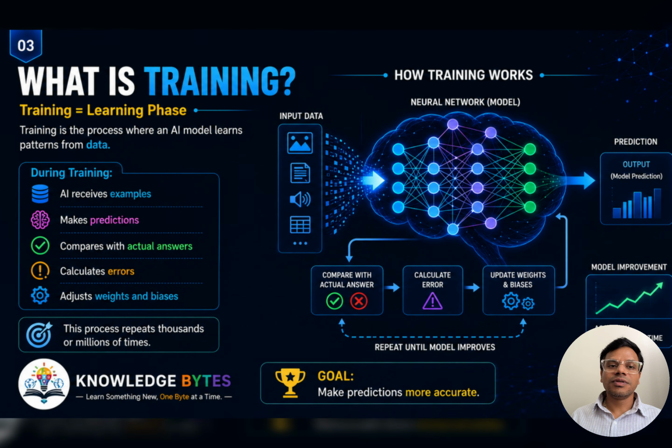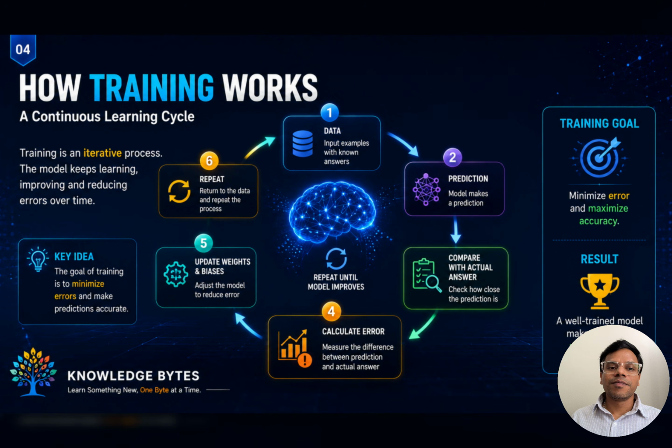Training is a process where an AI model learns from data. The model receives examples and tries to make predictions. At first, many predictions are wrong. The model compares its predictions with the correct answers. Then it adjusts its weights and biases. This process repeats thousands or even millions of times. The goal is simple: reduce errors and improve accuracy. That's training.